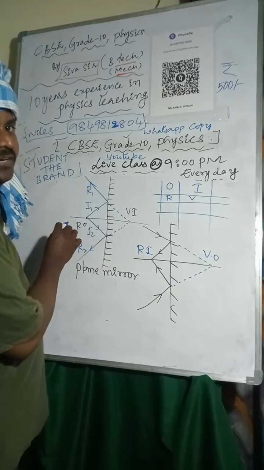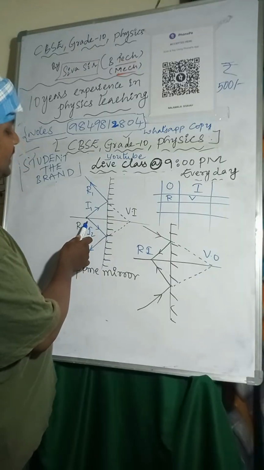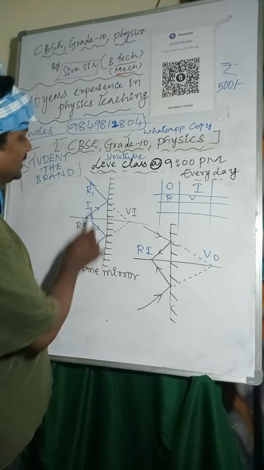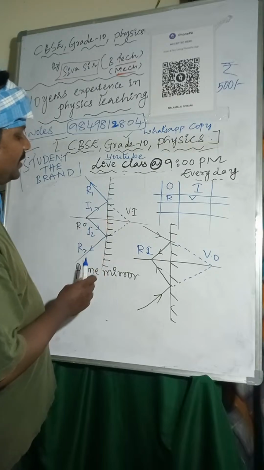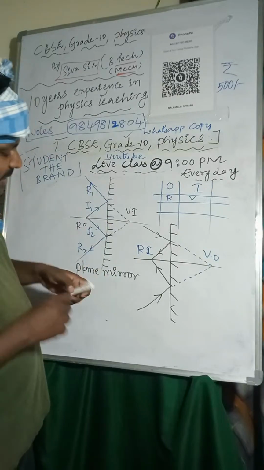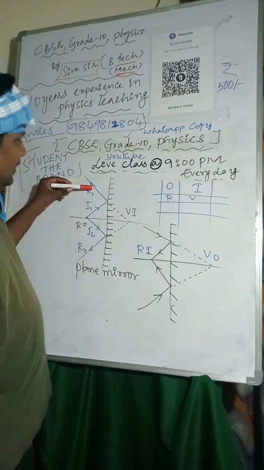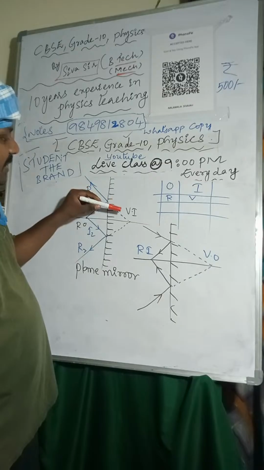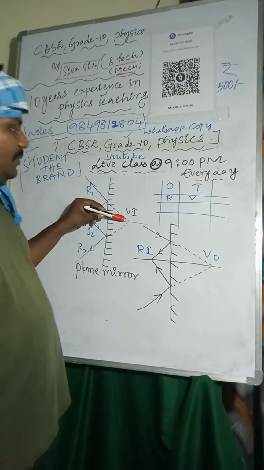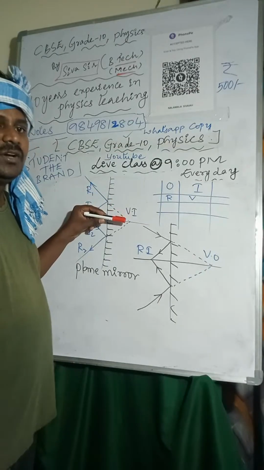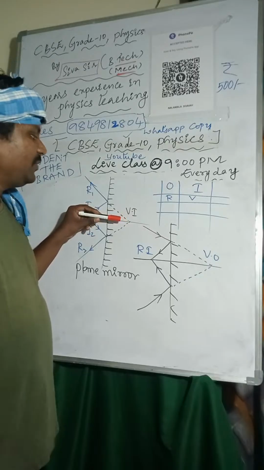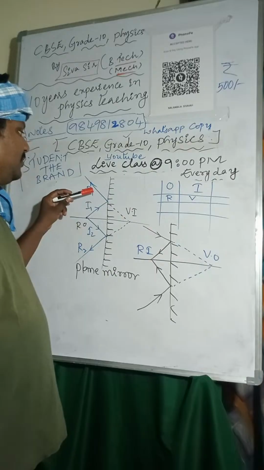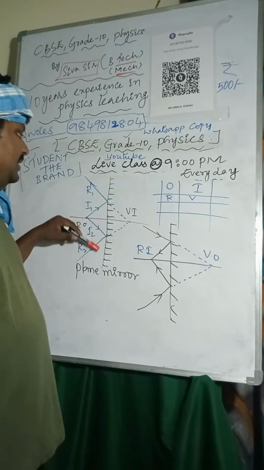The point of intersection of incident rays is called real object. The point of intersection of extended reflected light rays. So this is one reflected ray. Those reflected light rays are extending and meeting at one point. So their image is forming. That is a virtual image. So here is a virtual image. The point of intersection of reflected light rays is called virtual image.